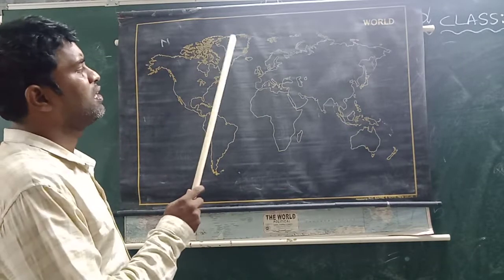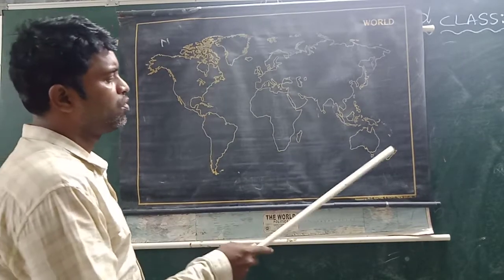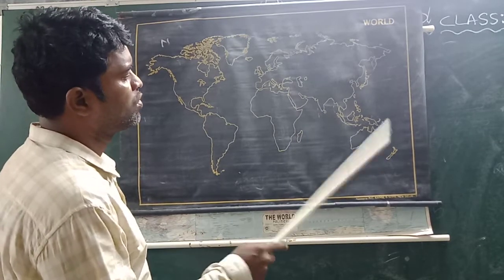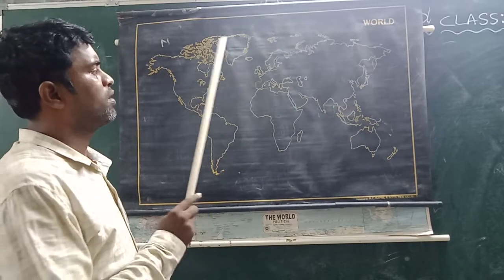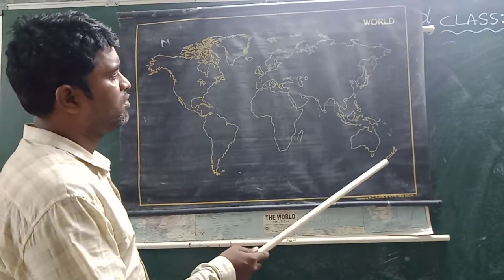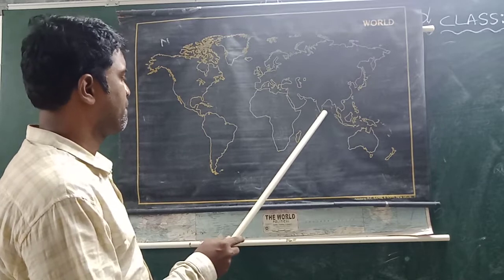Next, students, this is Greenland, New Zealand, Sri Lanka. These places you remember: Greenland, New Zealand, Sri Lanka.